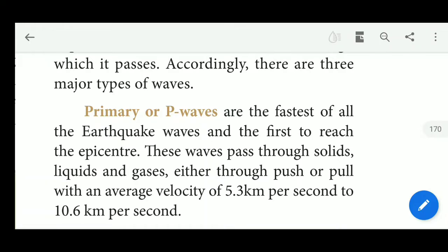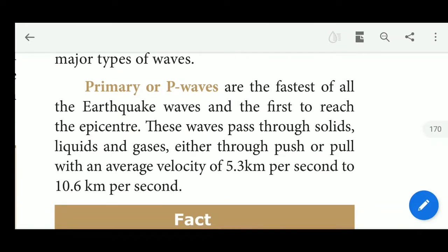So the primary waves are the first to reach the epicenter, and these waves pass through solids, liquids and gases. Already we know about the interior of the earth. The crust is solid, the mantle is in a liquid state, and then the core, inner core and outer core. The inner core is in a solid state, and the outer core is in a liquid state. So these primary waves pass through solids, liquids and gases.